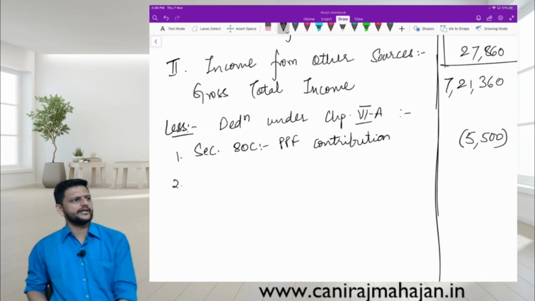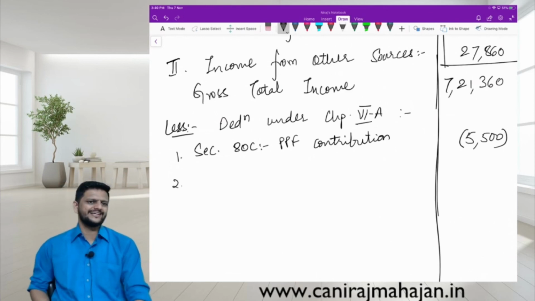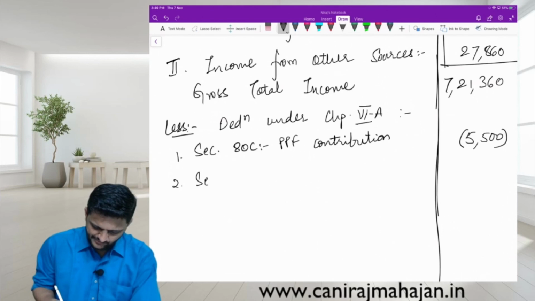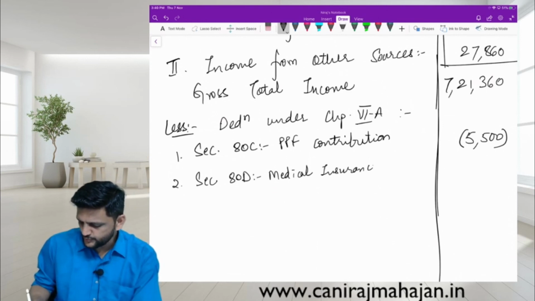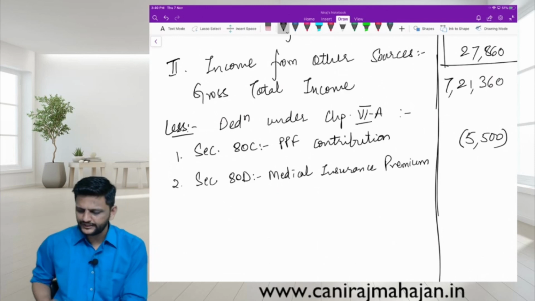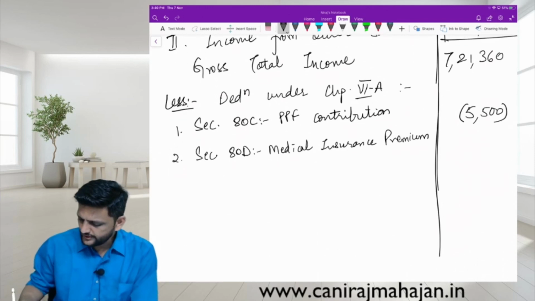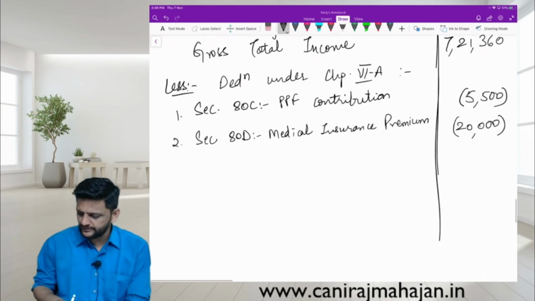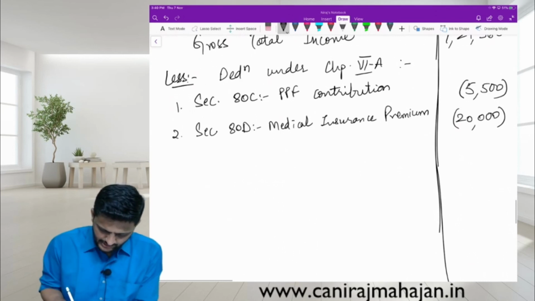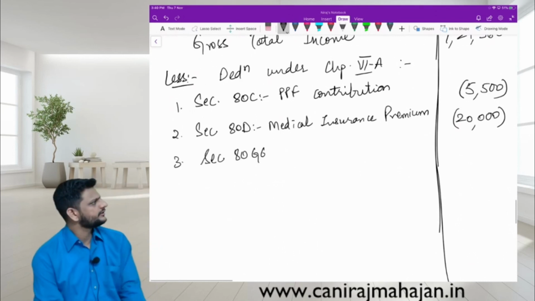The next section is medical insurance premium, section 80D. Is it within limit? Even if age is not given to us right now, that's why I purposely kept 20,000. And can we claim 80GG? Yes. So third one, section 80GG.